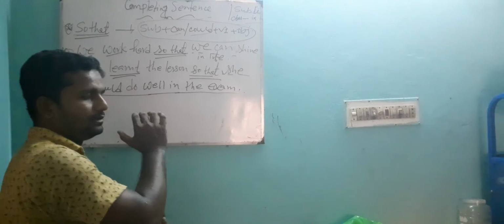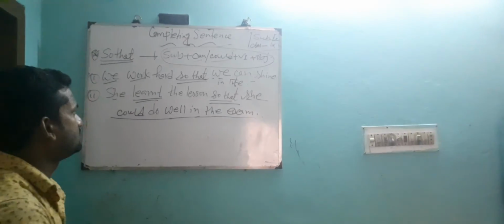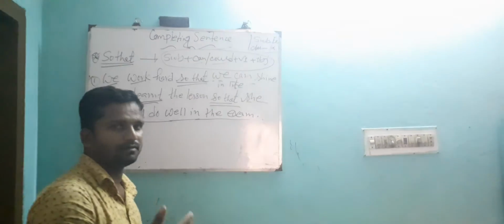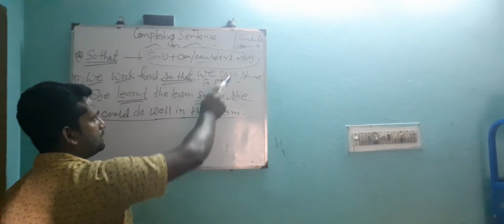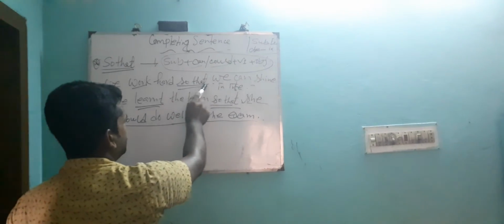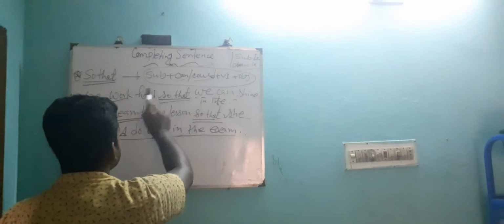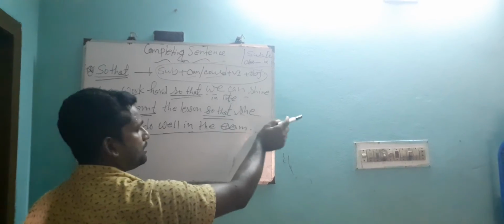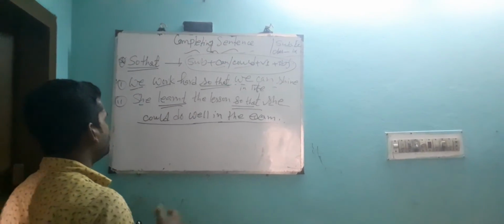Dear learners, we learn that if any sentence has so that, then we have to follow this structure for completing the sentence. What is the structure here? Subject plus can or could plus B1. Can is for present tense and could for past tense. B1 is verb present form, then object. We work hard so that. Here subject is given, we. It is present tense, so you write down can. And verb shine, any kind of verb you can use to make the sentence complete or meaningful.